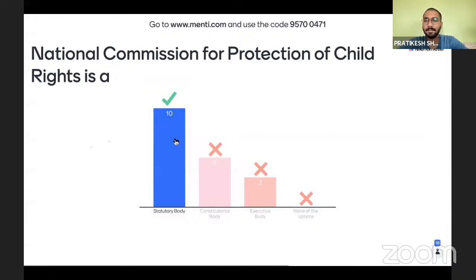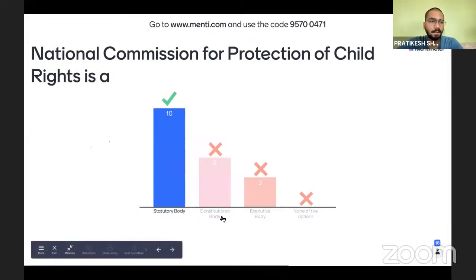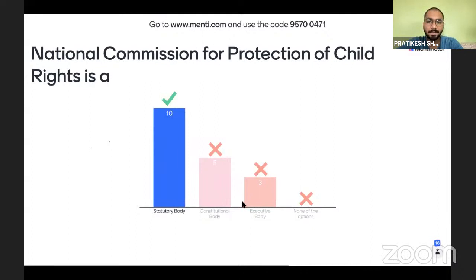So 10 of you have answered it correctly. Very good. And some of you have marked it executive body. This is not an executive body. This is under the administrative control of the Ministry of Women and Child Development. Okay.